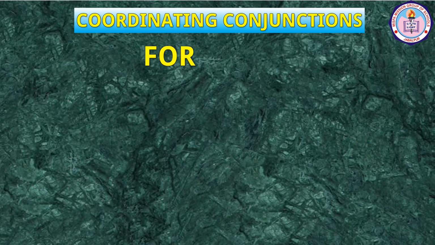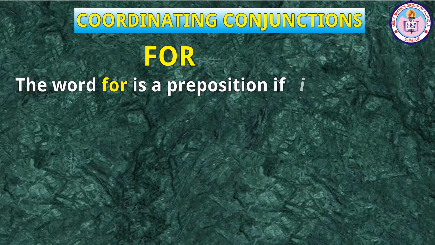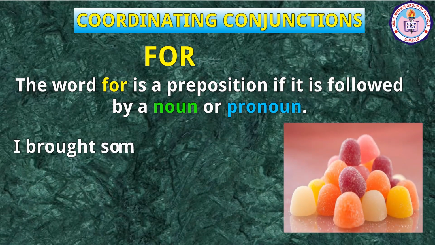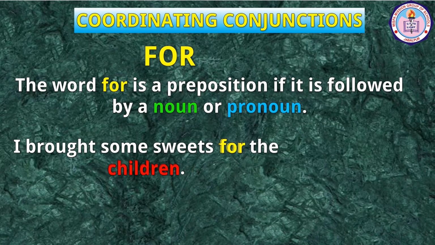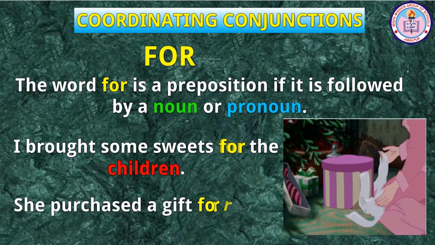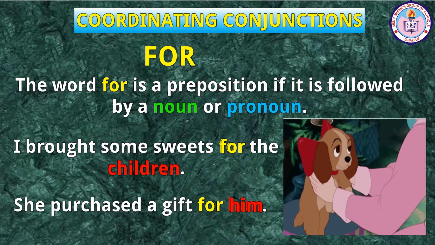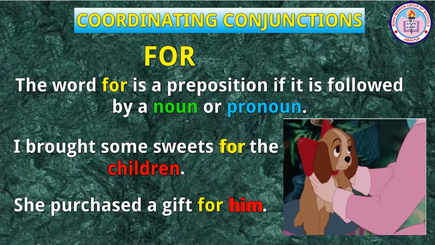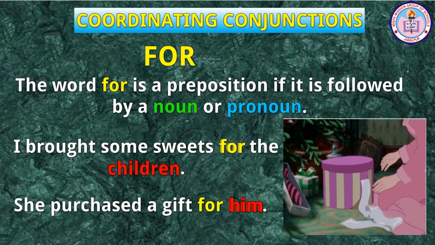Remember that in the episode of preposition we have learned that the word for is a preposition if it is followed by a noun or pronoun. For example, I brought some sweets for the children. She purchased a gift for him. In these sentences, for is acting as a preposition followed by children and him respectively.